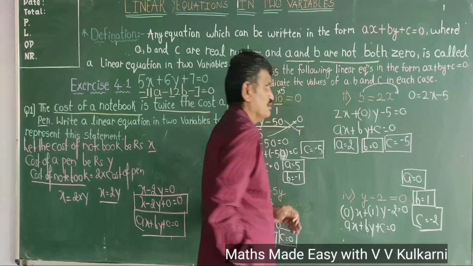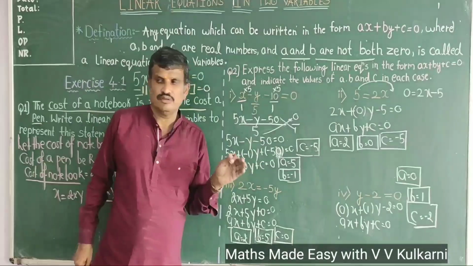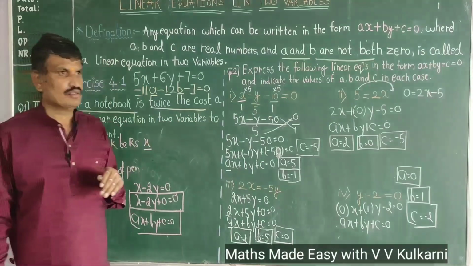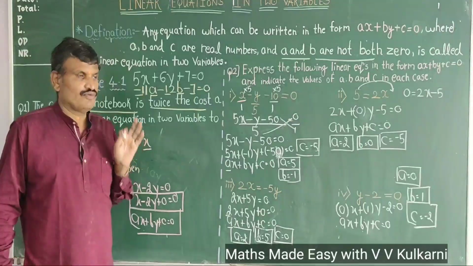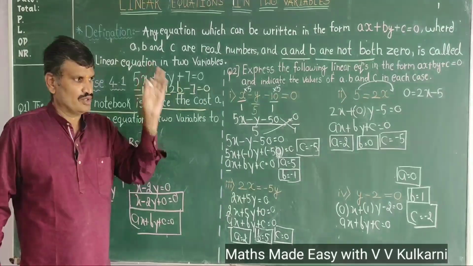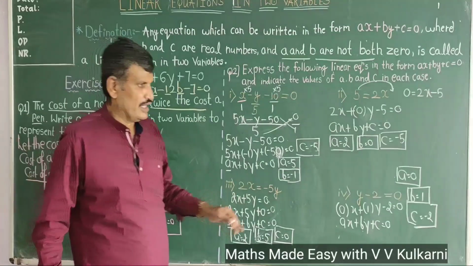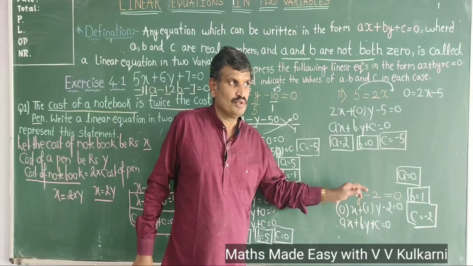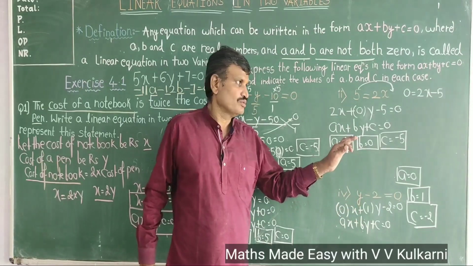Now I know, before I could say something, the first thing that you might have uttered is, sir, it's not a linear equation. Yes, true, children. If you have said that, then you are absolutely right. What you said is right, because a term is not supposed to be 0, and b term is not supposed to be 0.